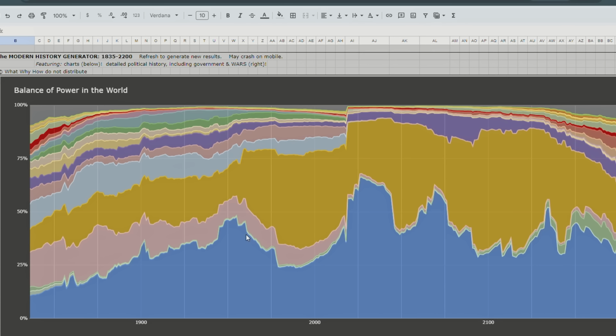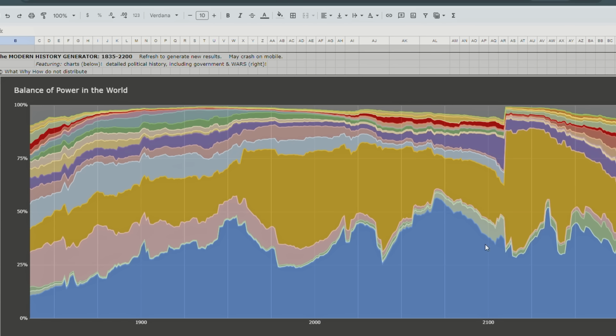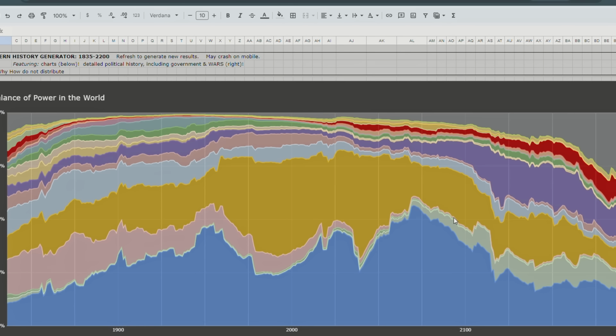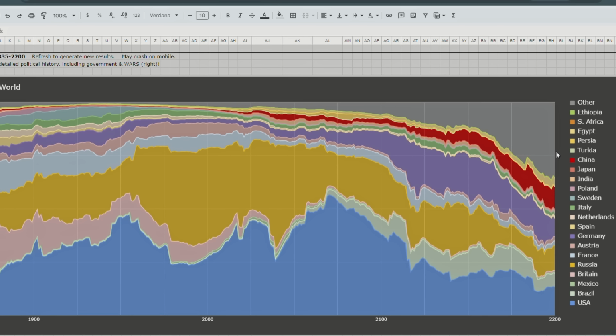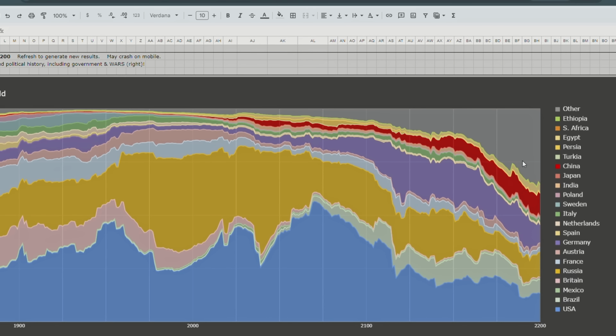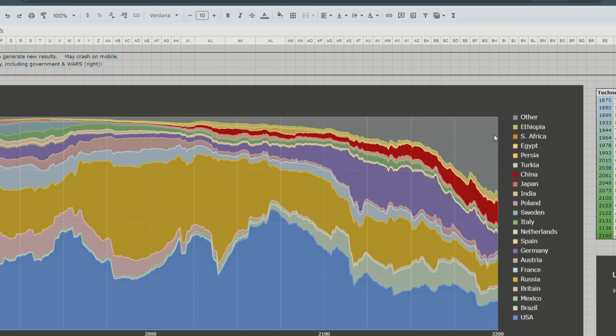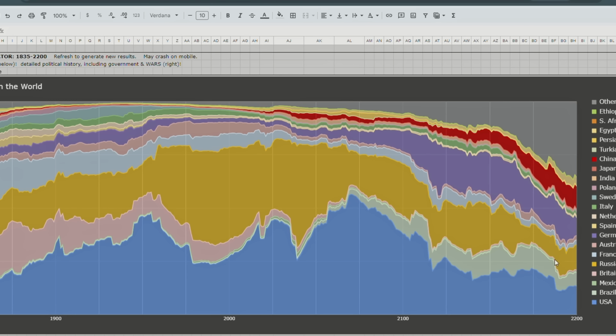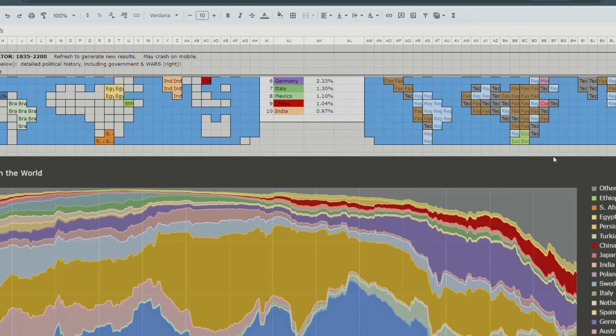So in this timeline, America does not do as well as in the first timeline. It's still a great power, but it's probably not as strong as Russia for most of the 1900s and the 21st century. And actually, other is just a catch-all term for all the different governments besides these great powers that I've listed over here. So that could be Nigeria, it could be the Central American Republic, it could be some random European country as well. It's just other. So in this timeline, other is greater than all the other countries, which is advantageous for all the third world countries that don't want to be victim to imperialism.